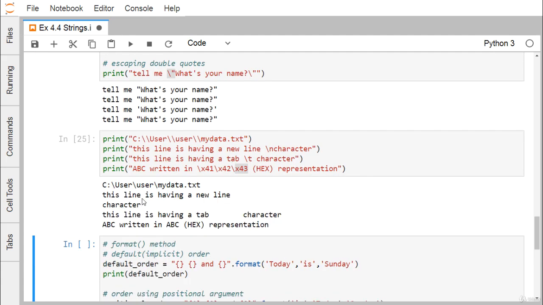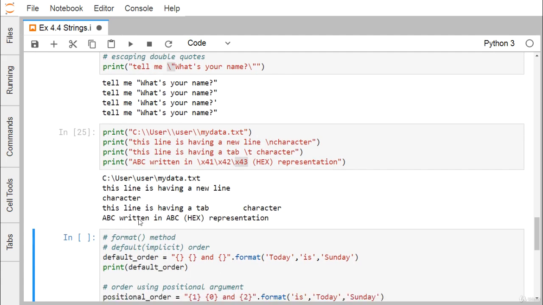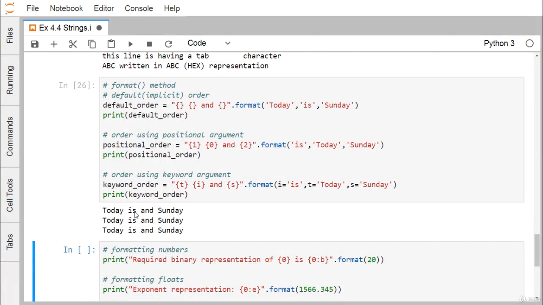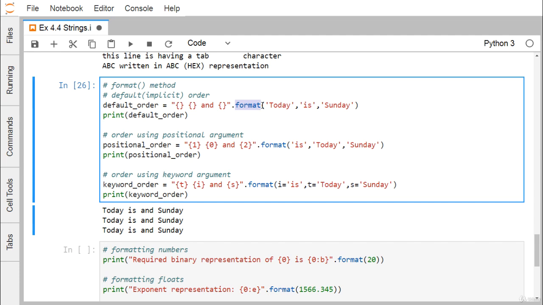If you go on printing, I'm getting the output like this one. So today is and Sunday. So we are getting this today is and Sunday. Today is coming to this, is coming to this. So they are maintaining the order. That is the default implicit order. And here we are using this format method.